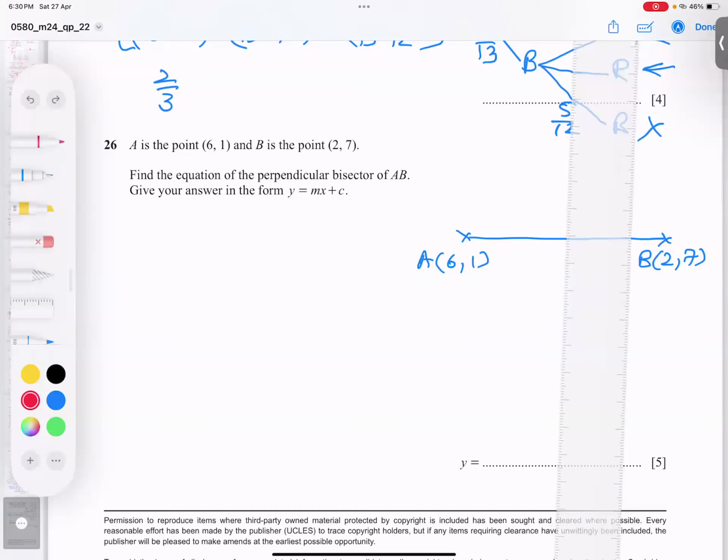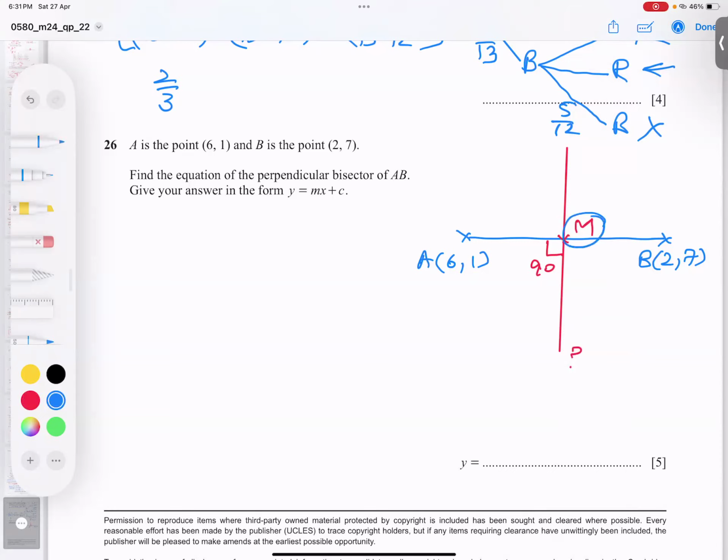So look, this is a red color line. I make it, and I remove the scale. There's a 90 degree, there's a 90 degree, and this is called the midpoint. And this line is my target. So let's proceed. How to get the midpoint, students? Midpoint formula, all of you know: x1 plus x2 divided by 2 and y1 plus y2 divided by 2. A student label it here, x1 y1 and x2 y2.